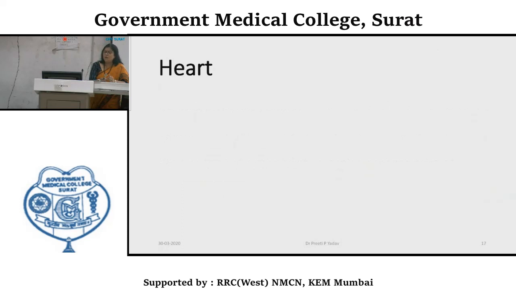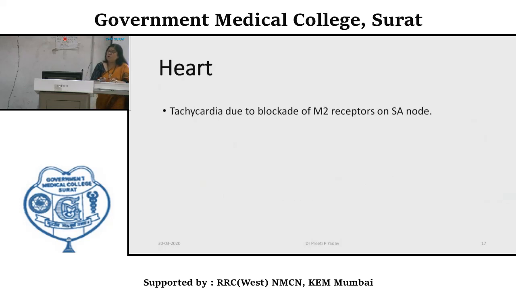Now, let's see the action on the heart. Anticholinergic agents cause tachycardia, or increase in heart rate, due to blockade of M2 receptors on the SA node. Muscarinic 2 receptors are present in the sinoatrial node. They act by blocking the action of acetylcholine on these muscarinic receptors.